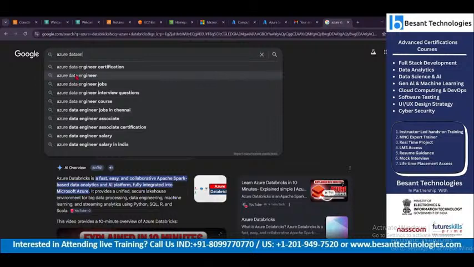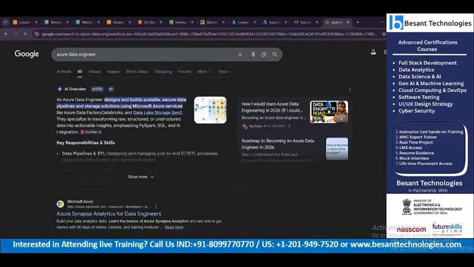See, there is a particular job called data engineer. If you could see here, they specialize in transforming raw structured or unstructured data into actionable insights, emphasizing PySpark or SQL or AI integration and so on. But I am a cloud and DevOps engineer myself.